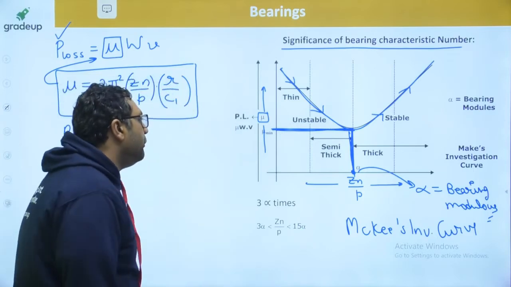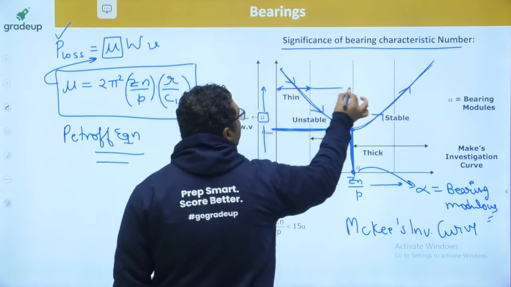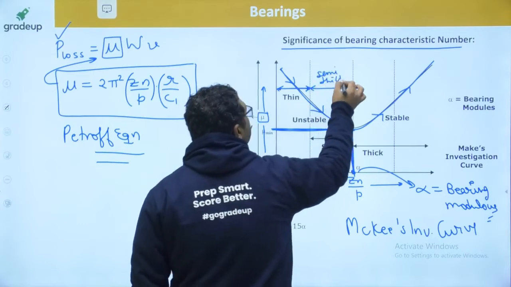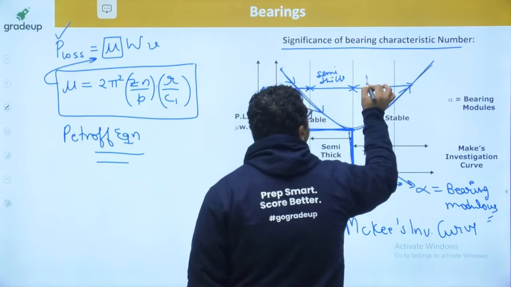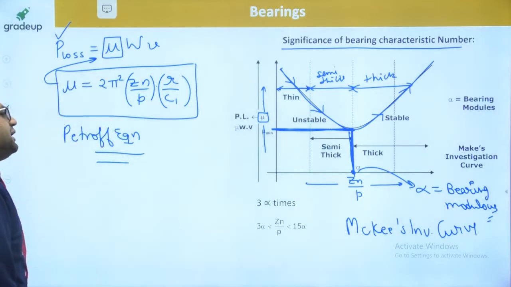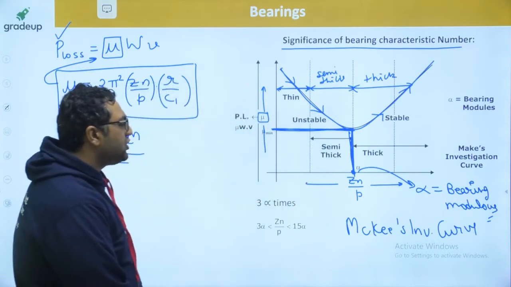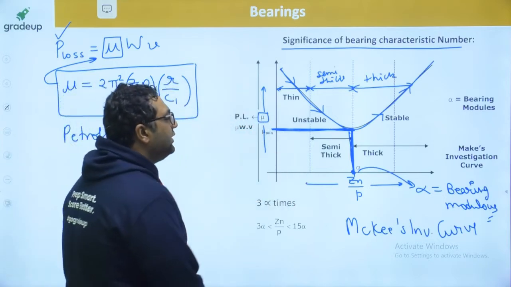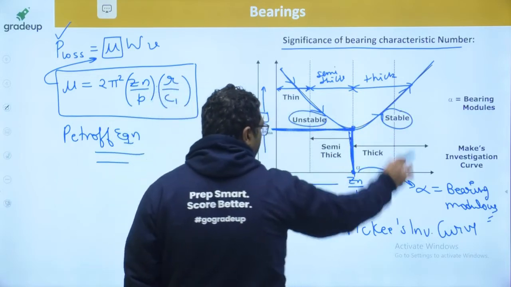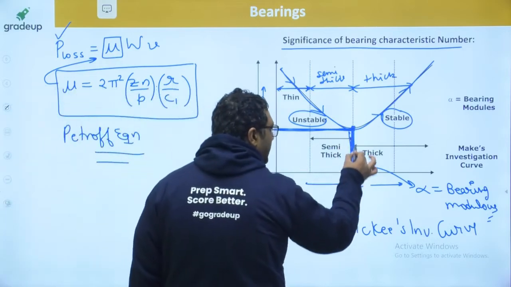In terms of lubrication, this part is known as thin film lubrication. This part is known as semi-thick film lubrication. And after that, this part is known as thick film lubrication. This is how we are dividing the regions. If somebody asks you, you will say, sir, we want to operate here. This region is said to be unstable, and this is said to be stable. If you are thinking to operate at mu minimum, your thinking is very much correct.